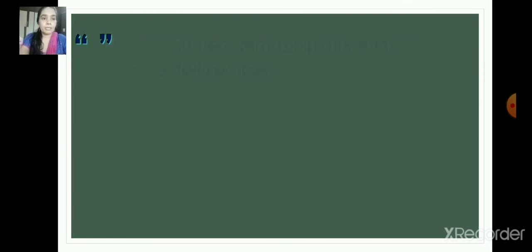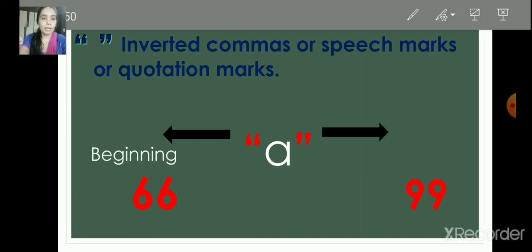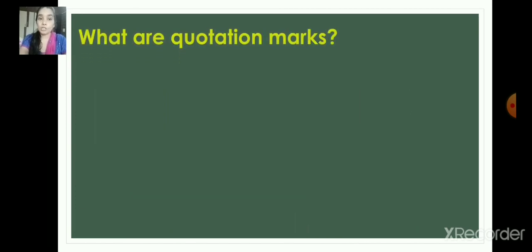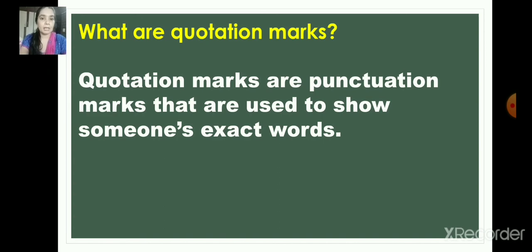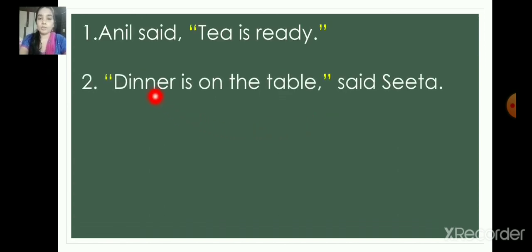And let's go to the inverted commas. So inverted commas look like double six and double nine. So double six is used in the beginning and double nine is used in the ending. So this is called inverted commas. So it is also called speech marks or quotation marks. It shows the exact words the speaker is speaking. So here Anil said, so what is he saying? Tea is ready. So it is shown in the inverted commas.